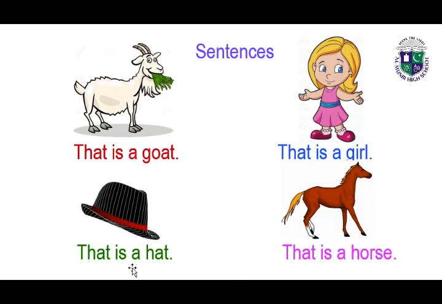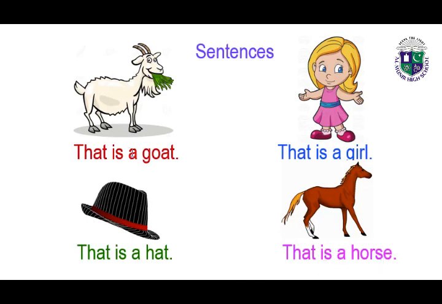That is a horse. And read again. That is a goat. That is a girl. That is a hat. That is a horse.